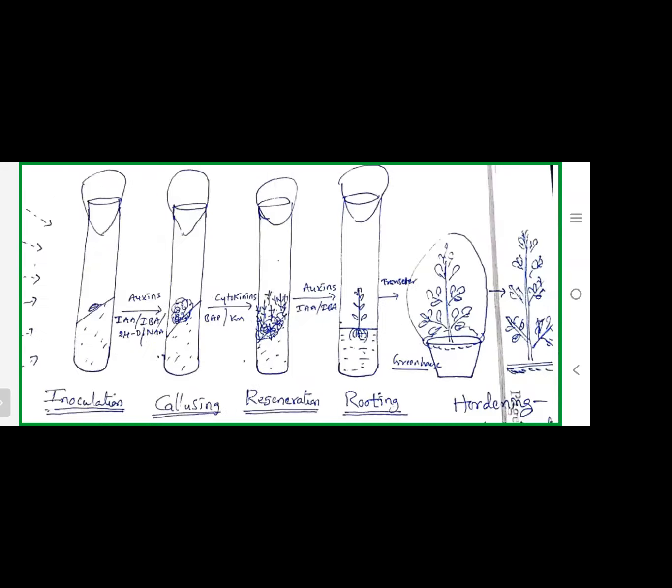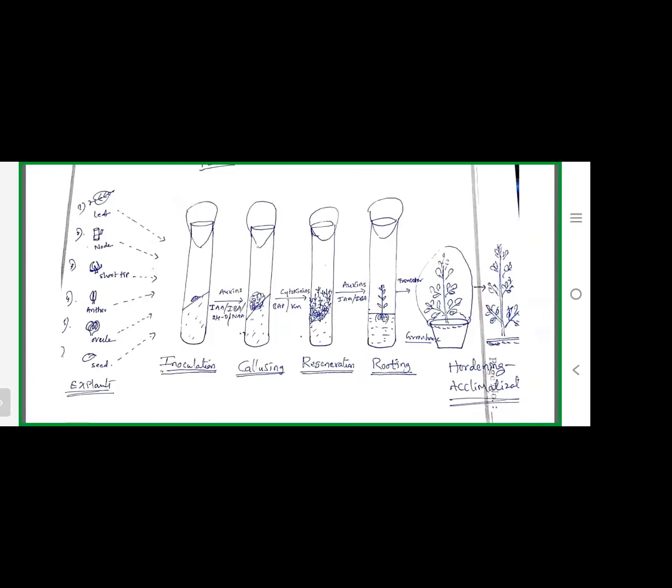So this is the plant tissue culture technique. Plant tissue culture means the inoculation or culture of plant material, parts, or tissues, on suitable nutrient media, always under aseptic conditions.